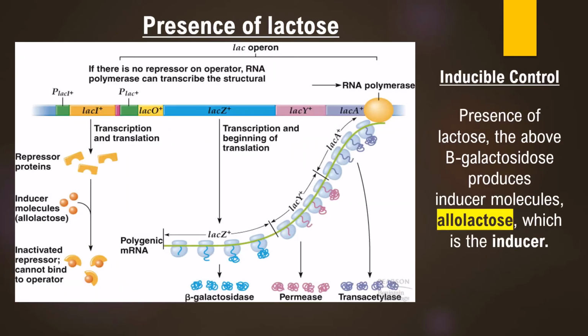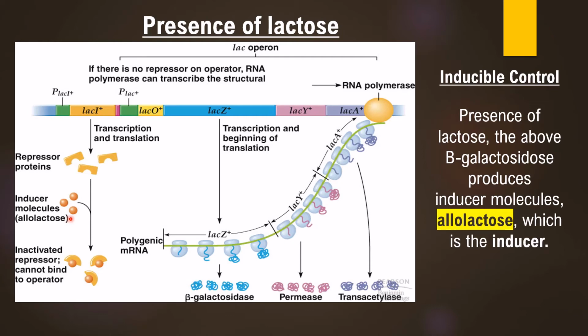The second situation is the presence of lactose. When lactose is present, in that situation, the repressor protein that is synthesized by the lac-I gene will combine with the allolactose that is produced from the lactose. Now, allolactose is the actual inducer. It is produced from lactose by beta-galactosidase.